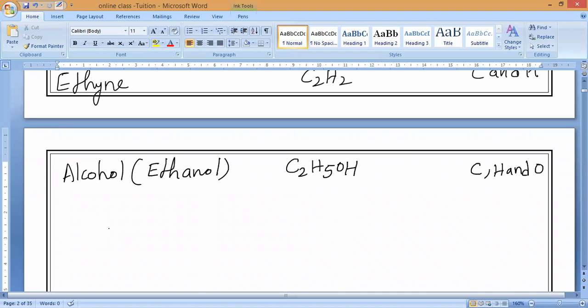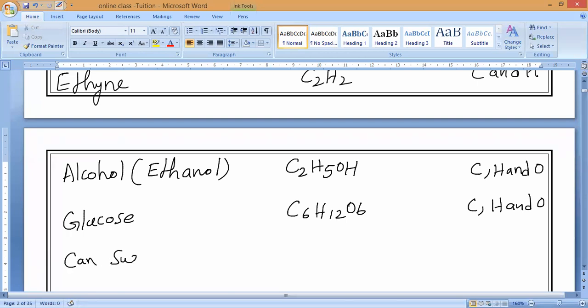Most of the things you know. Next, glucose formula. Glucose. Anybody? C6H12O6. The elements are C, H and O. That is next. Cane sugar. Can anybody say the cane sugar formula?